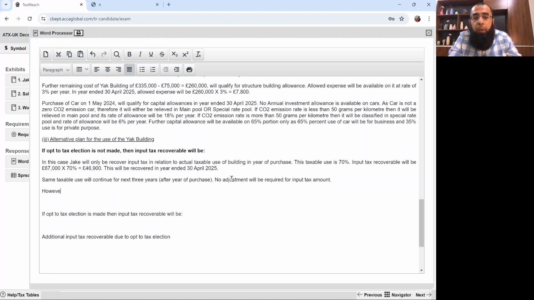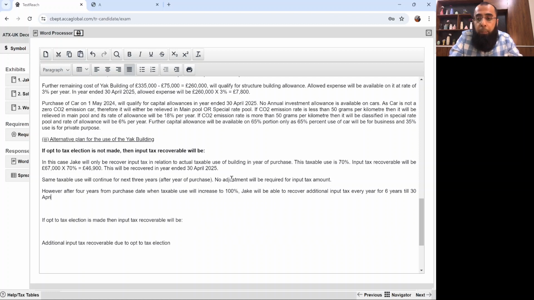However, after 4 years from purchase date, when taxable use will increase to 100%, Jake will be able to recover additional input tax every year for 6 years till 30th April 2034.